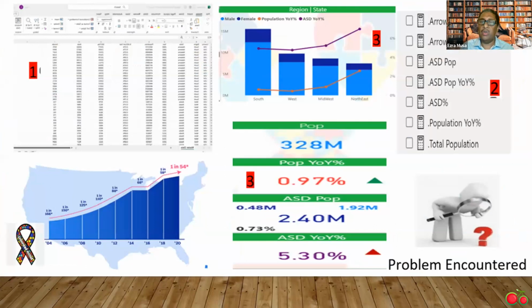Project challenges included combining data from multiple sources, as I stated earlier, and creating the master dataset. Creating DAX formulas was the other challenge, and ensuring the project was visually appealing with appropriate color selection was another one.